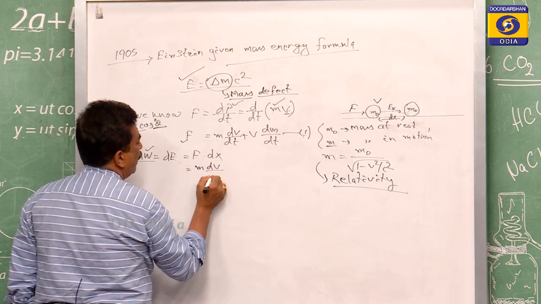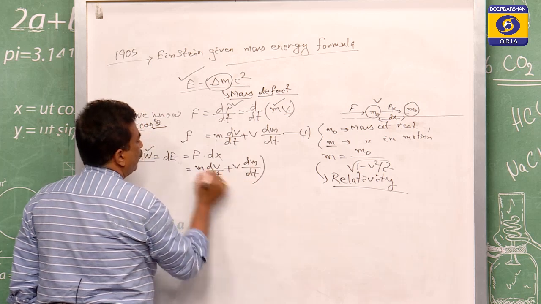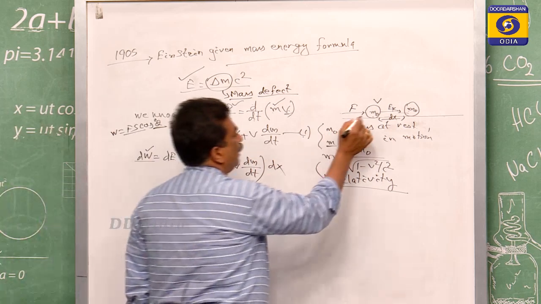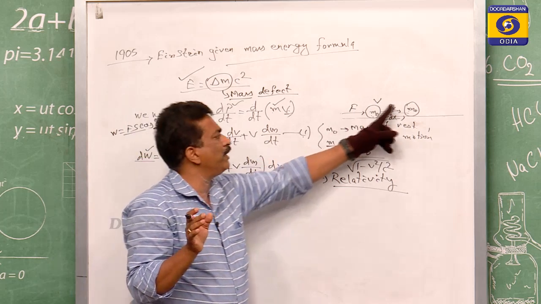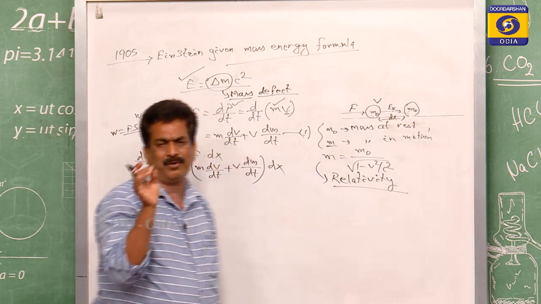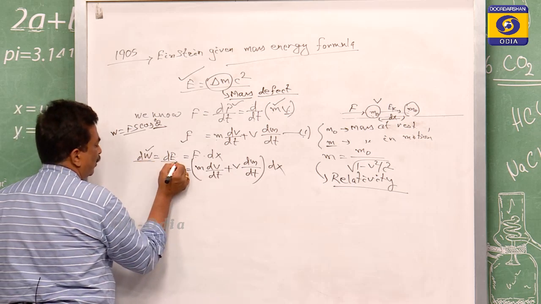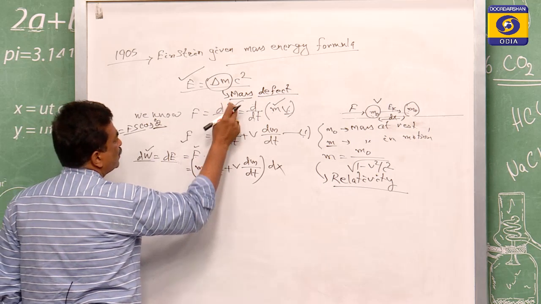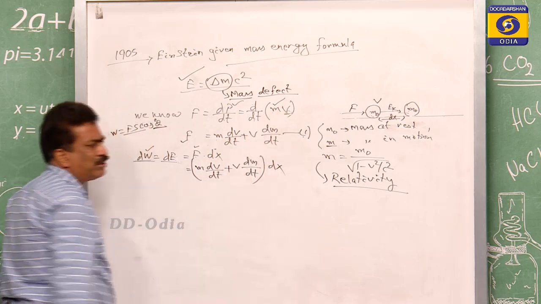So, m dv by dt plus v dm by dt, times dx. Are you clear, my students? Originally the body has mass m0, some force is applied, due to which its displacement takes place, that is dx. Due to that dx some work is done, the work is nothing but energy. Small work done dW is equal to the small energy dE, that is F dx, and that F is the rate of change of momentum. Momentum is equal to mv.